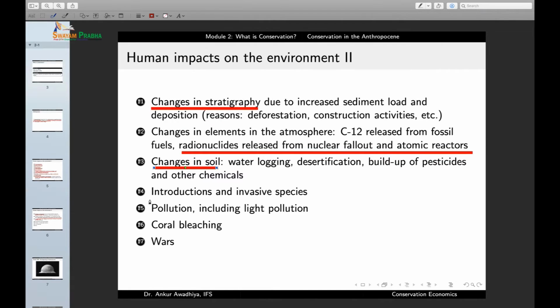Then introductions of invasive species. What humans have done is that they have been a medium of bringing different species from one part of the earth to another part of the earth. Now, some of these introductions are done voluntarily. So, for instance, a species such as lantana was brought from Africa into India because there were some humans who thought that this is a beautiful looking plant and we should have them in the hedges, we should have them in the gardens here. And so, this plant, Lantana camara, was brought from Africa into India.